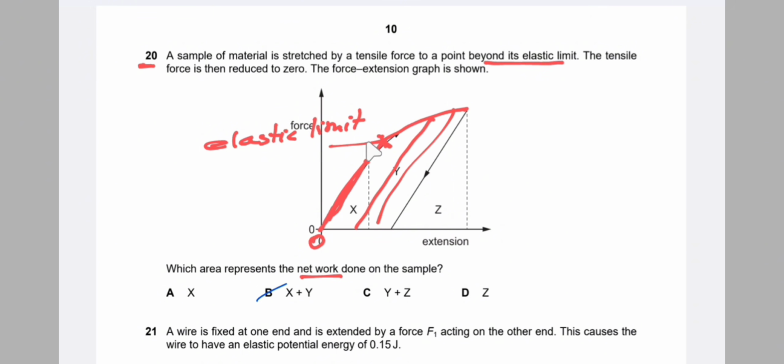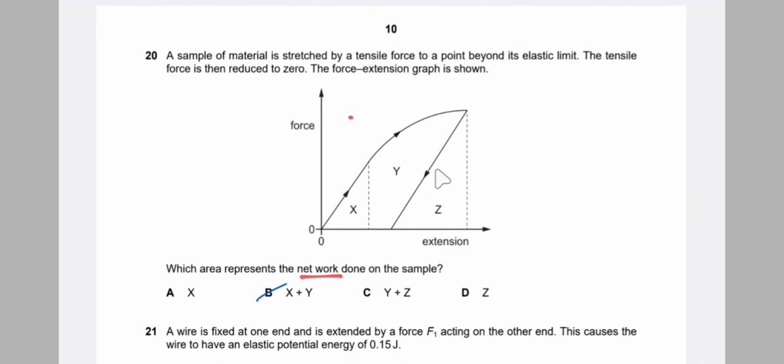So after the elastic limit, plastic deformation occurs. Plastic deformation means that the wire does not return to its original length. So here we can see that plastic deformation occurs.